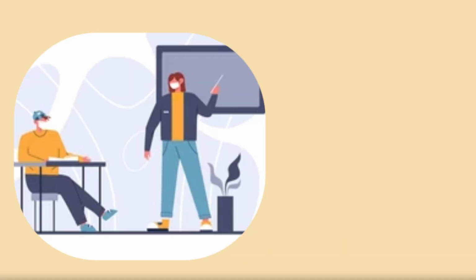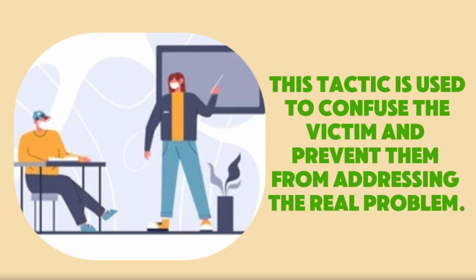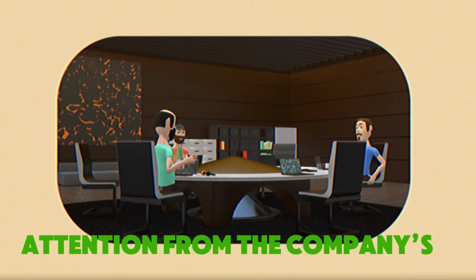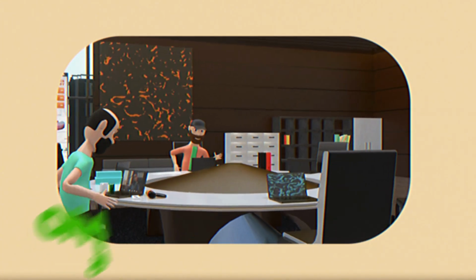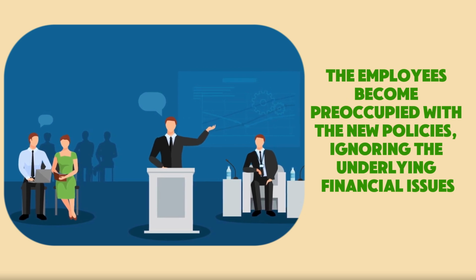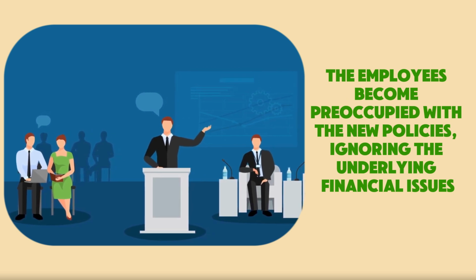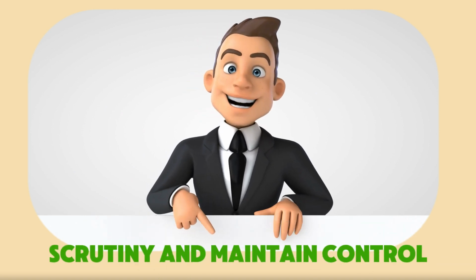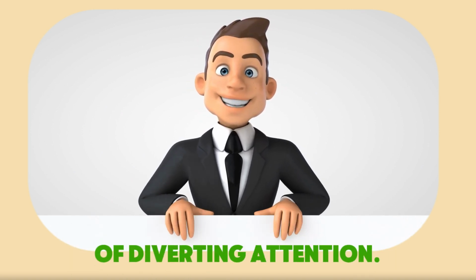irrelevant matters. This tactic is used to confuse the victim and prevent them from addressing the real problem. During a company meeting, the CEO, Mark, diverts attention from the company's financial troubles by focusing on minor office policy changes. The employees become preoccupied with the new policies, ignoring the underlying financial issues. This allows Mark to avoid scrutiny and maintain control, showcasing the effectiveness of diverting attention.